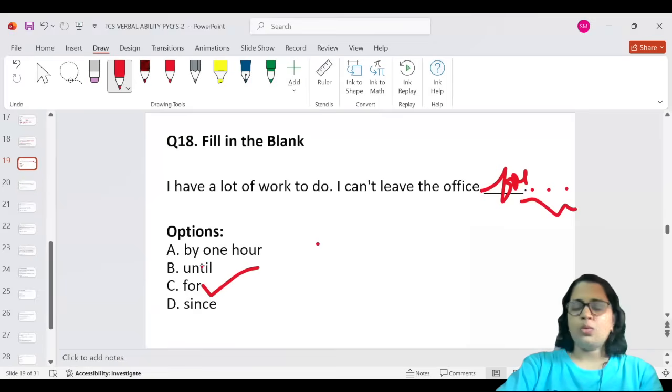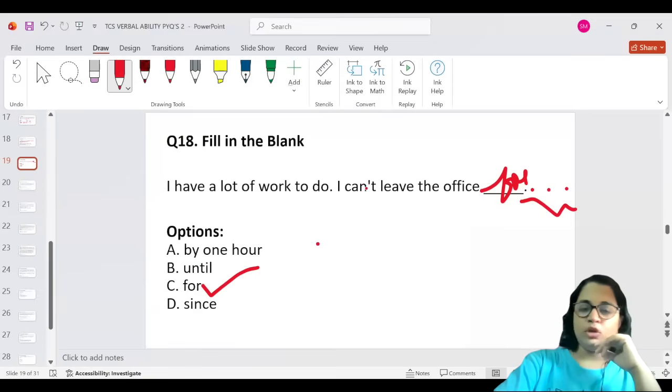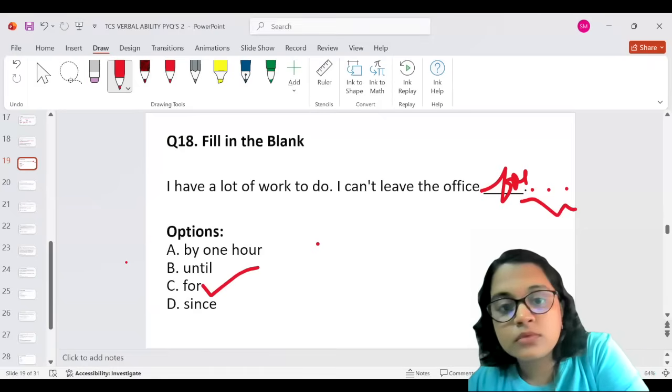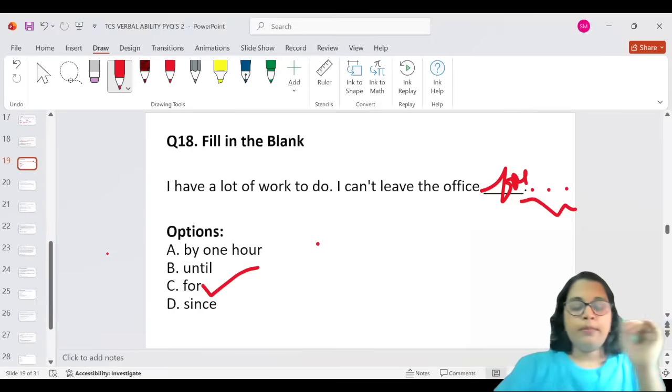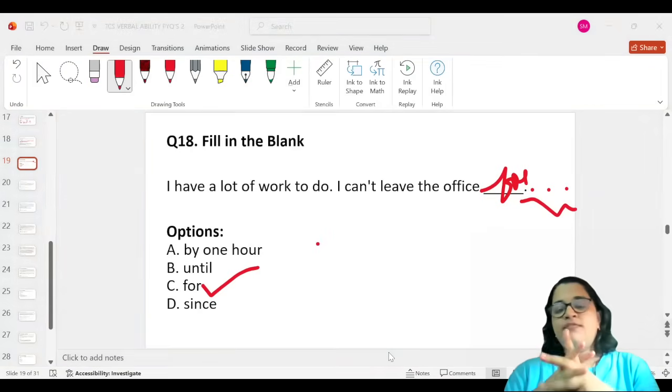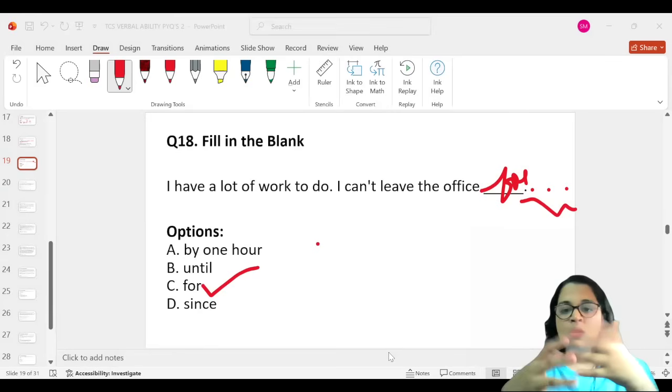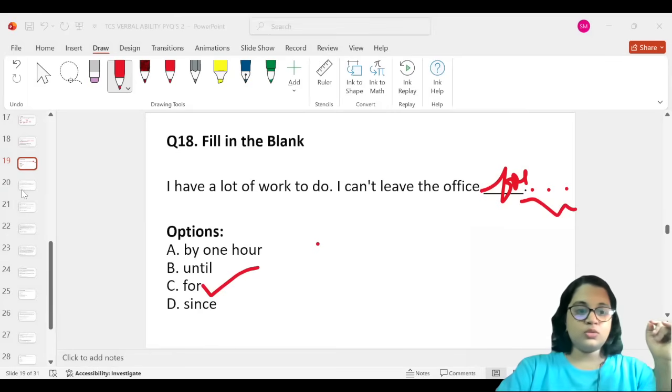Let's check option E. By 1 hour. I have a lot of work to do. I can't leave the office by an hour. This also could be a possible answer, but let me quickly check which one suits the best. It's for, guys. It is for, because that's how it means. The phrase can't leave the office for is usually used when it is a period of time. It basically fits the usage, whatever you're trying to talk about. So it's for. Let's go to the next one.